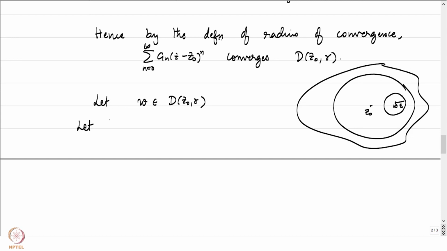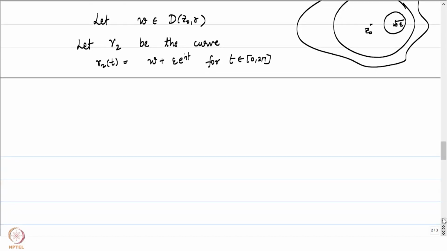Let gamma 2 be the curve, the circle, gamma 2 of t equal to w plus epsilon e to the power it, for t in 0 to 2π, where epsilon is such that the disk of radius epsilon closure around w is contained in D(z0, r).